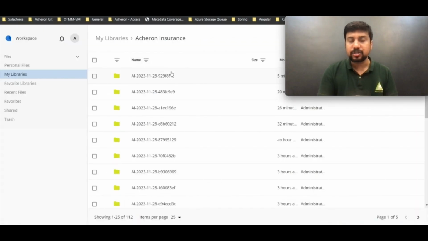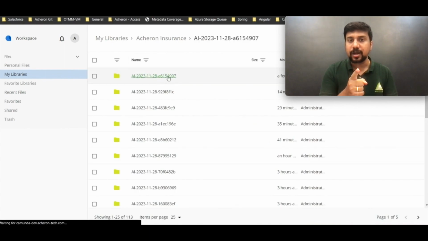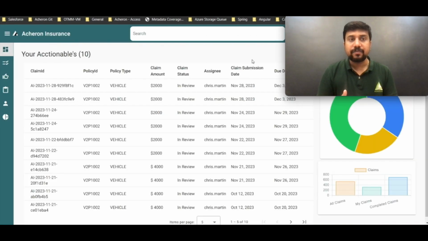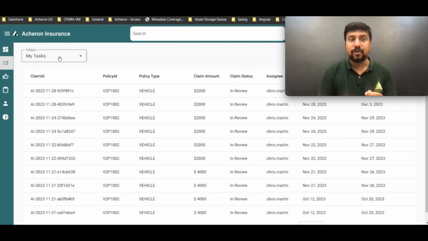If I now refresh it, the instance has completed. You can see that a folder got created a few seconds ago, and the 3 attachments we just sent are available now. It has generated a claim ID for that. And if I go to my claims dashboard, I should be able to see the process which got triggered, and also the work list or the task which is sent to the adjudicator or the claim adjuster for them to go and review all the documents which were sent.